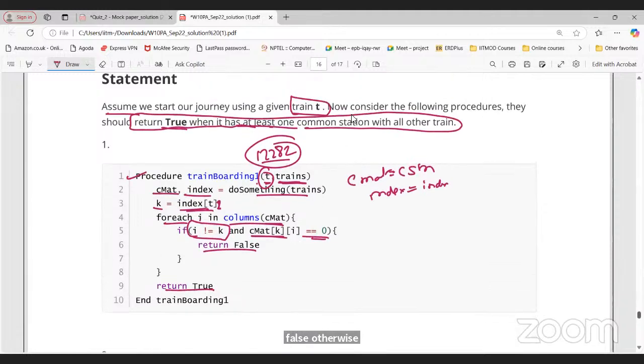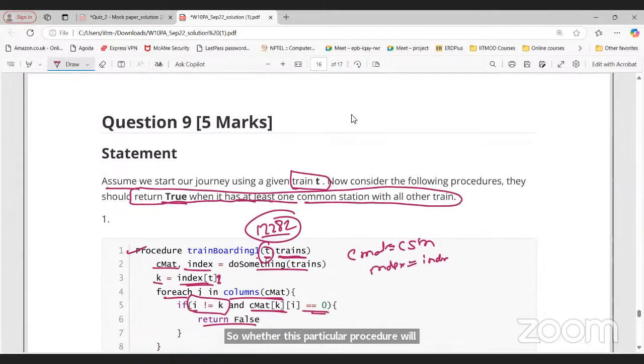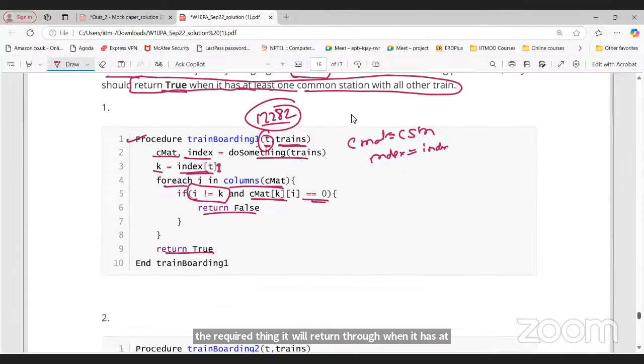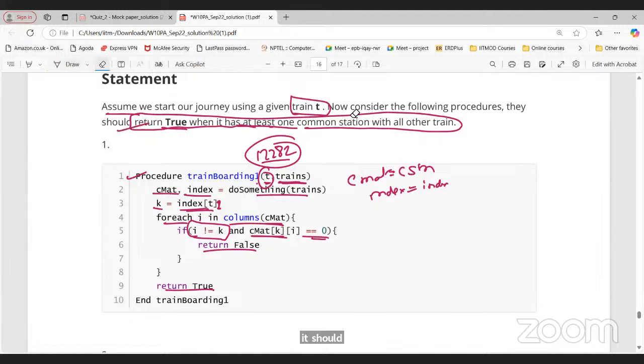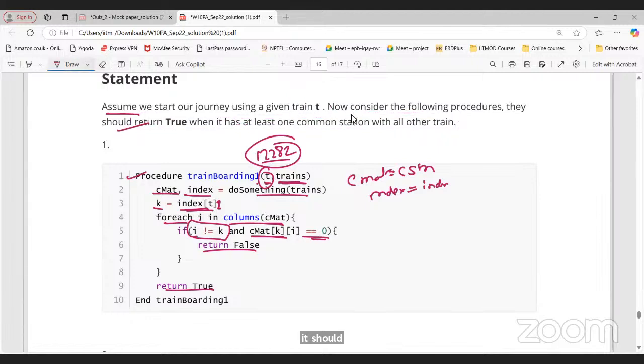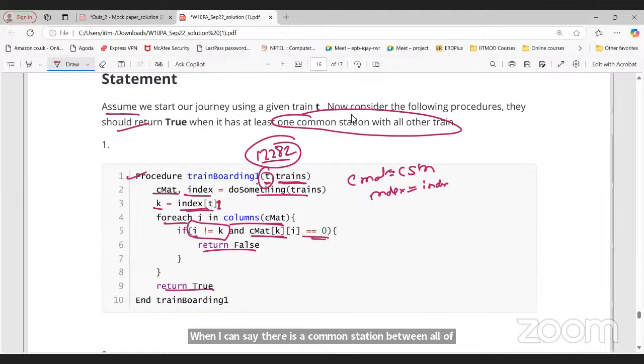Now, whether this particular procedure will give me the required result: it will return true when it has at least one common station with all other trains. I think it will return false. No. We need to see. Yes, sorry, it will return true when I can say there is a common station between all other trains for that particular train T.